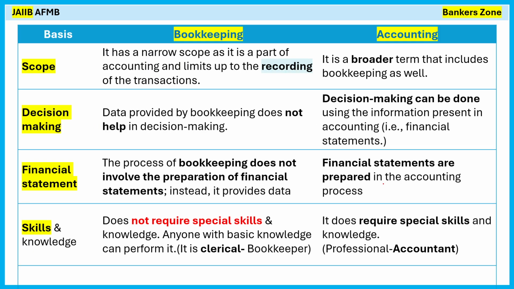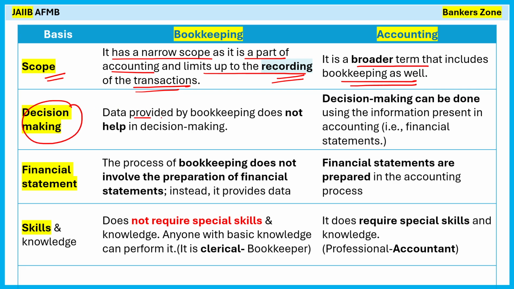Now see here, bookkeeping versus accounting. What is the scope? Based on scope, bookkeeping has a narrow scope and it is a part of accounting, and it is limited to the recording of the transaction. What is bookkeeping? Simply a recording of the transaction. What is accounting? Accounting is the broader term that includes bookkeeping as well. Bookkeeping is a part of accounting.